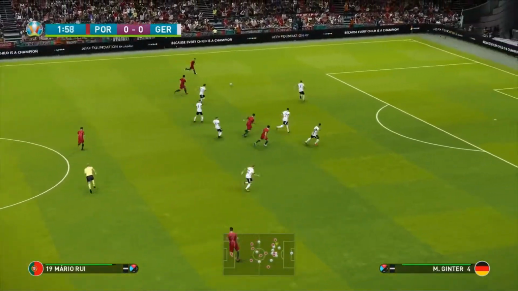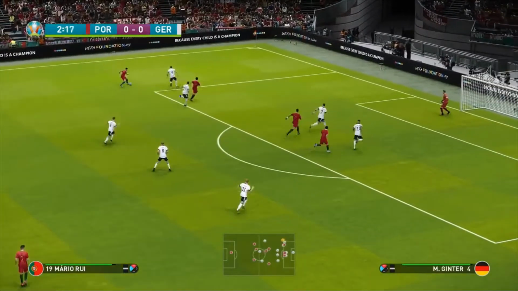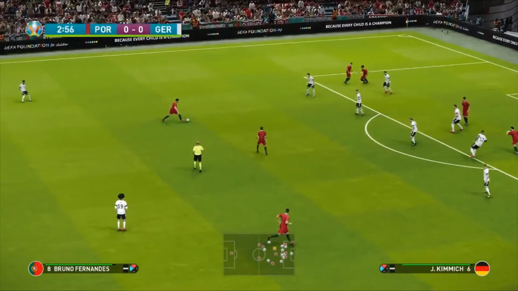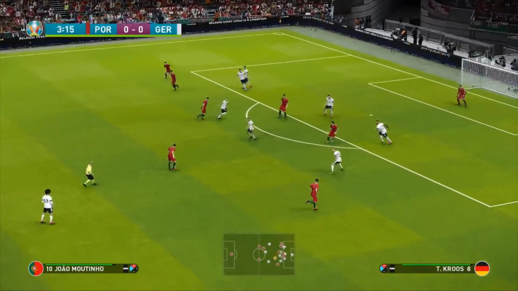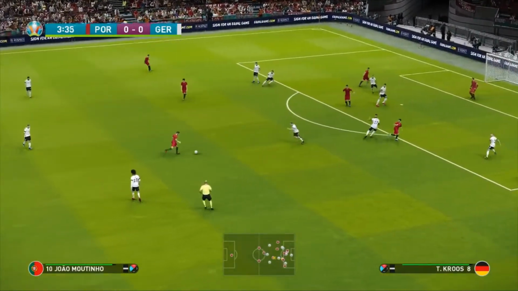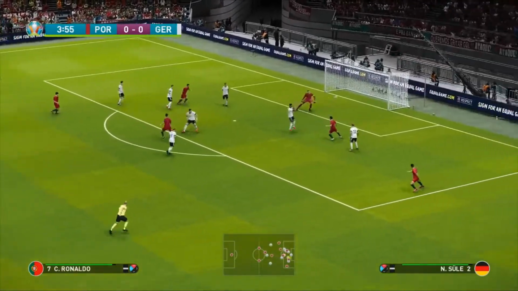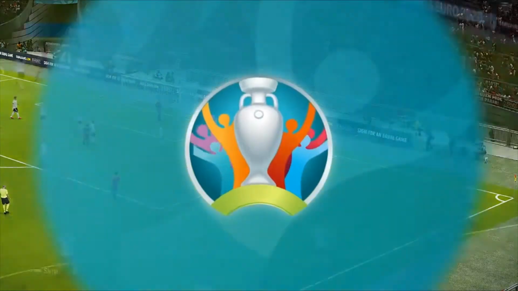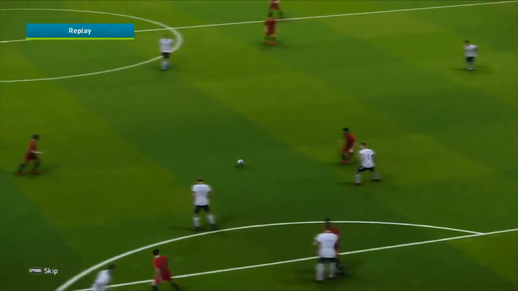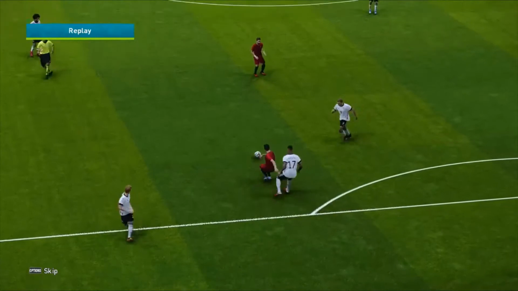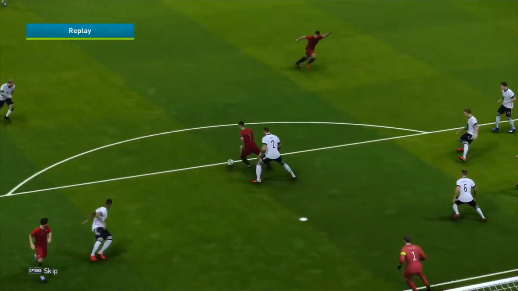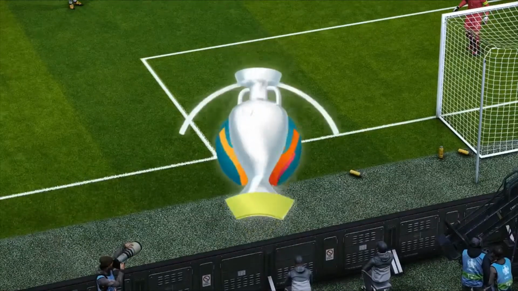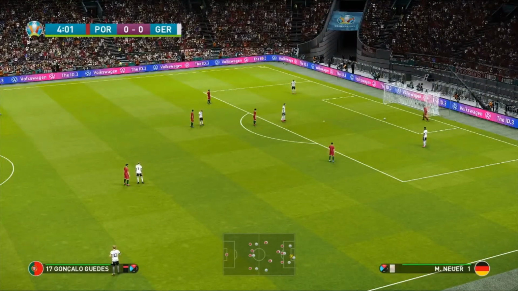Well, we are off in this fixture, and we could have a belter of a game to come. Mario Rui into Bruno Fernandes. For João Moutinho. Into Bernardo Silva, back to Moutinho, in for Cristiano Ronaldo, who takes a touch and takes the opportunity. And well, first chance of the game there for Cristiano Ronaldo in this match. Little bit wide and not the impressive shots and then opportunities that you'd expect from a player of Ronaldo's quality. And nowhere near the goal. Neuer did not have to make a save there. But both managers in this one going attacking.